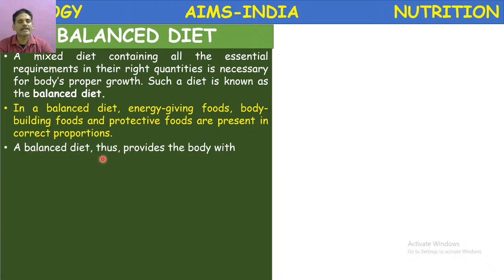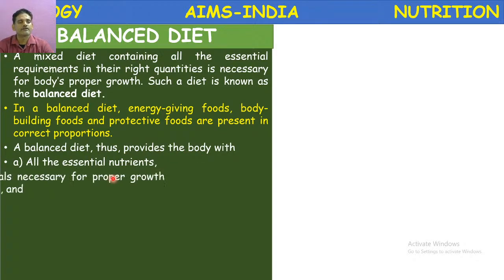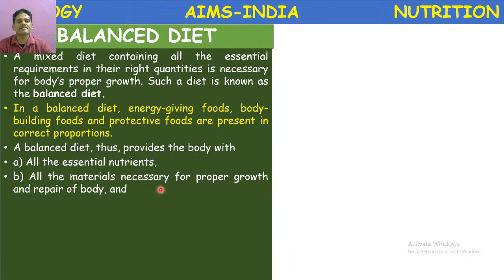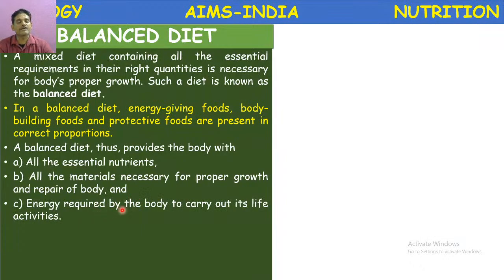A balanced diet thus provides the body with all essential nutrients, all the materials necessary for proper growth and repair of the body, and also energy required by the body to carry out its life activities.